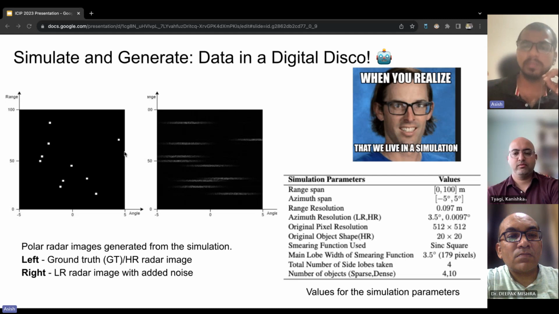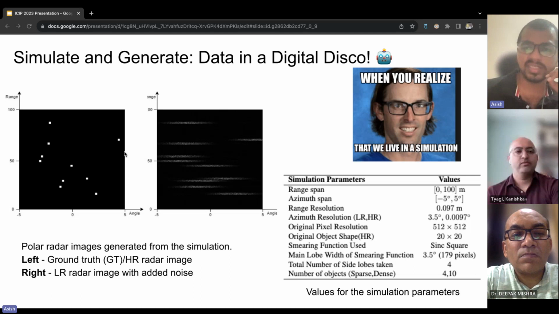Due to the pronounced smearing in the radar image, it becomes challenging to discern the geometrical shapes clearly. In our simulation process, we introduced various types of noise. However, we specifically focused on Gaussian and speckle noise because they most accurately replicate the background noise, and they yielded better results when compared to other available noise distributions during inference. In the table on the right hand side, you will find a comprehensive list of the simulation parameters and their corresponding values used throughout the entire simulation process. I won't delve too deeply into the specifics of these parameters here. For a more detailed understanding, please refer to our paper. Let's move on to our master plan.